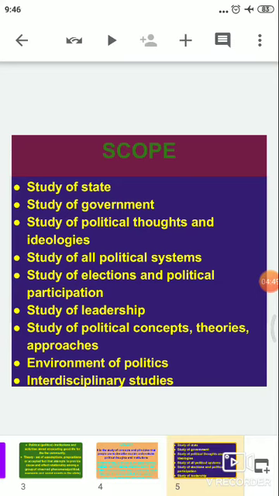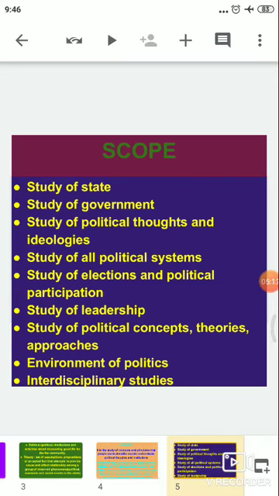So the first thing that we study under political theory is the state. This is the institution. The study of the state includes not only the present study of the state, how the state is functioning and whether it is taking care of the people. It is not only the present study, it is the study of the states in the past, how they have evolved.